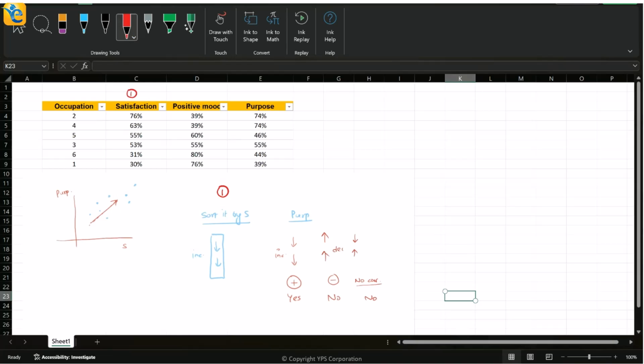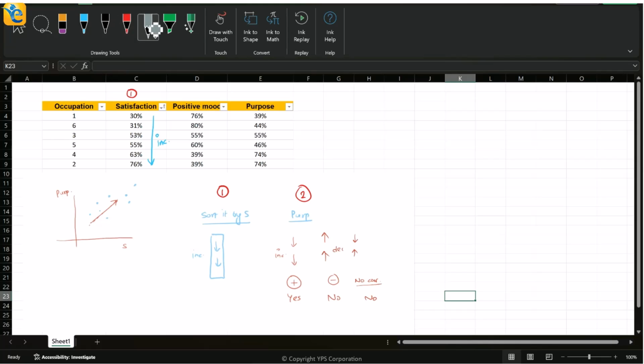And where do I see that? Here. I'll simply click on this and sort my values. Now I see that because of the sorting, obviously these values are increasing as I go from top to bottom. And then what was your second step? To just see the purpose column and see what is happening as a result.